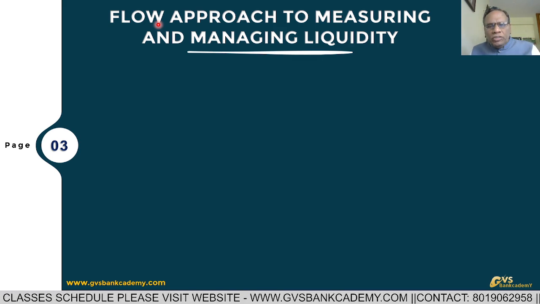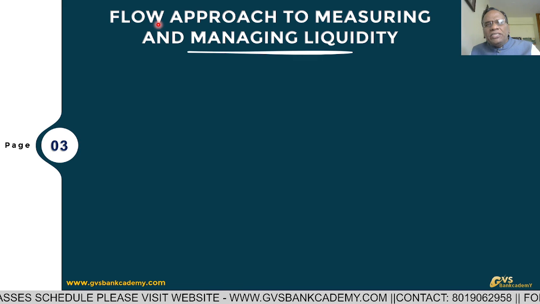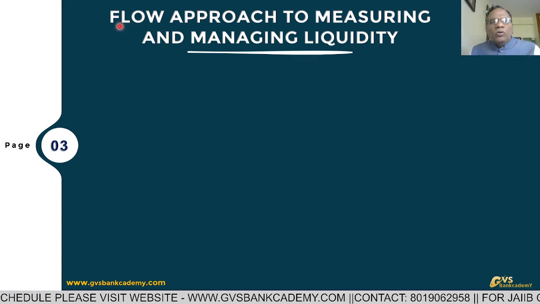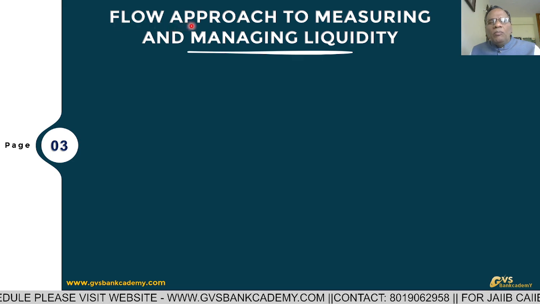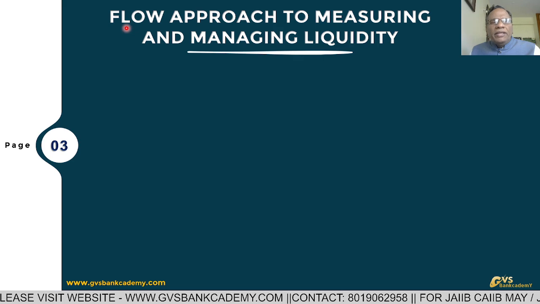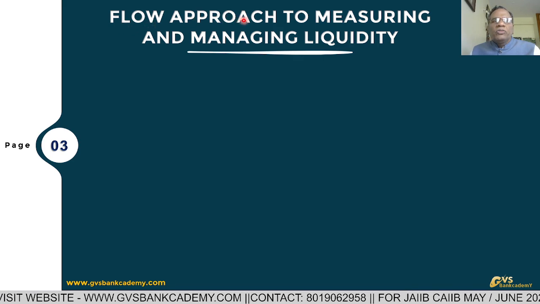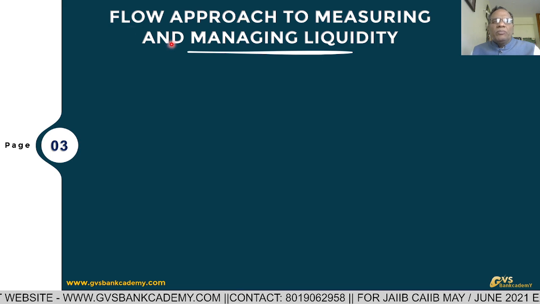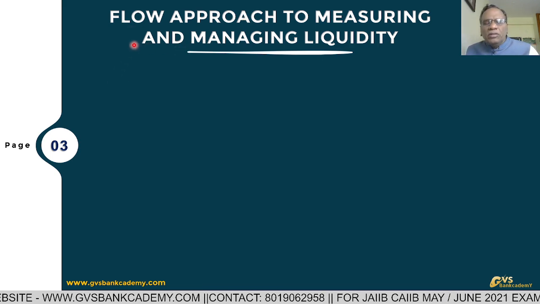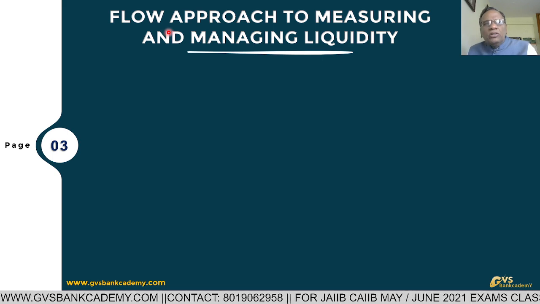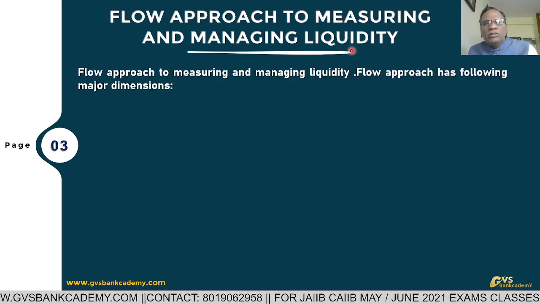Flow approach is today's bank balance sheet liquidity position. That's why presently almost all banks are depending on, studying and taking into consideration the flow approach rather than the stock approach. Flow approach means today's market conditions, today's bank balance sheet position.